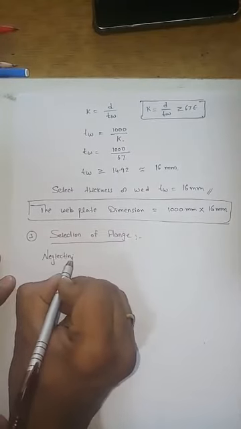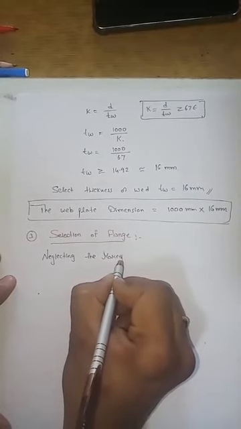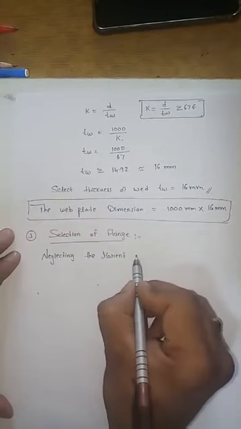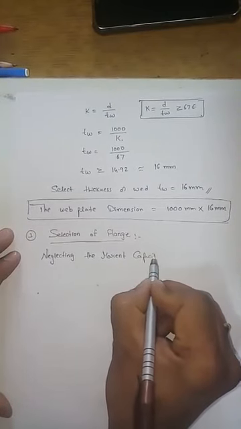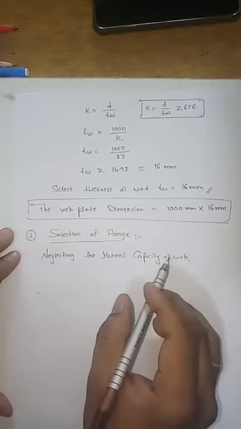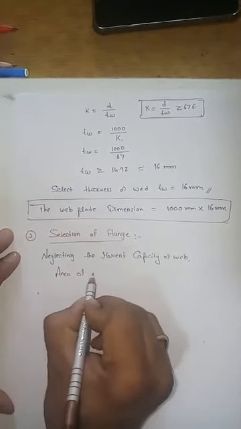Neglecting the moment capacity of web. Okay, so then area of the flange required is equal to, how to calculate the area of the flange?